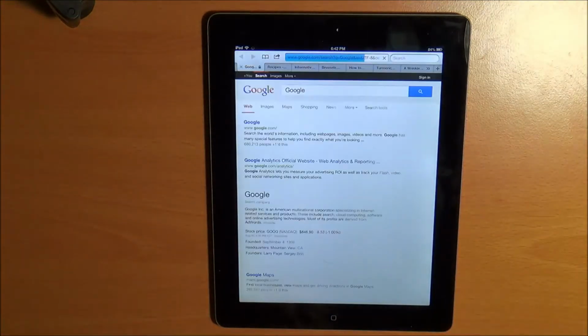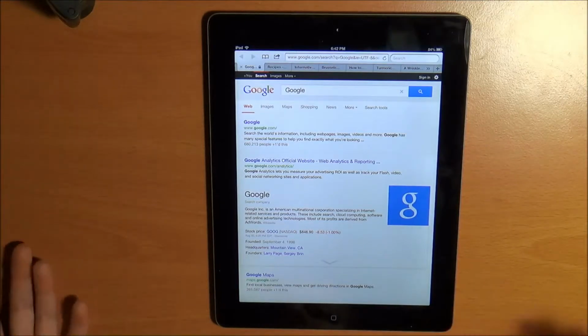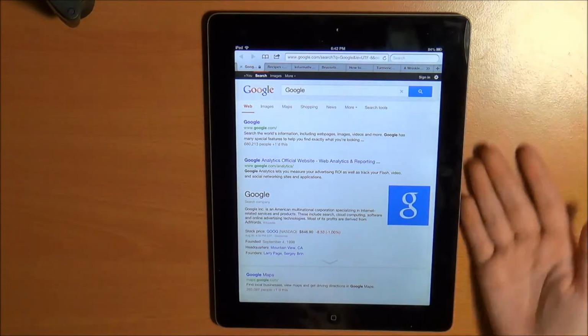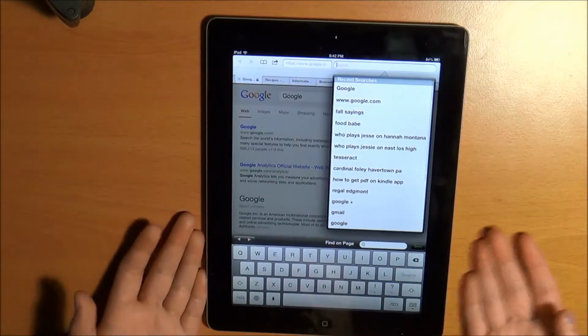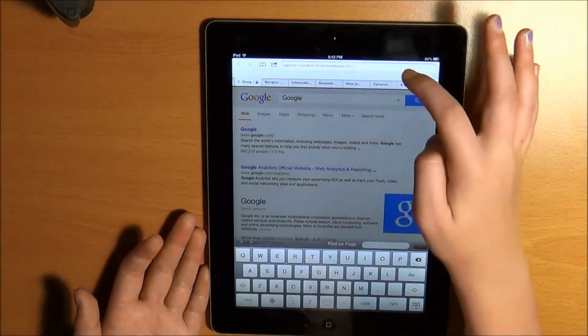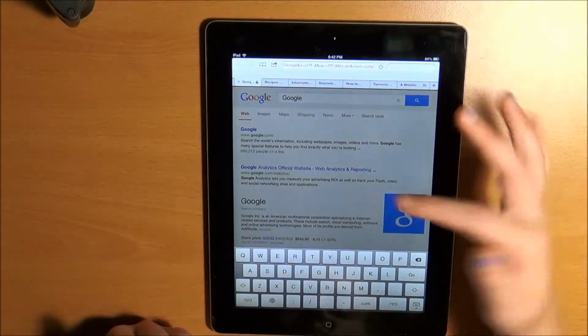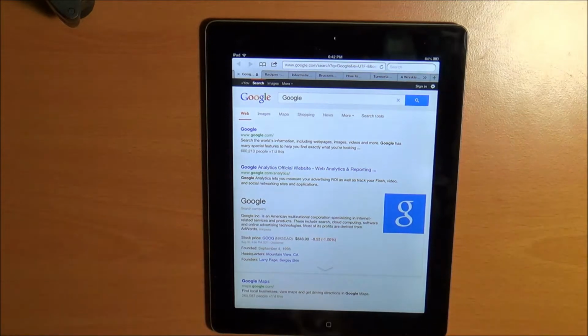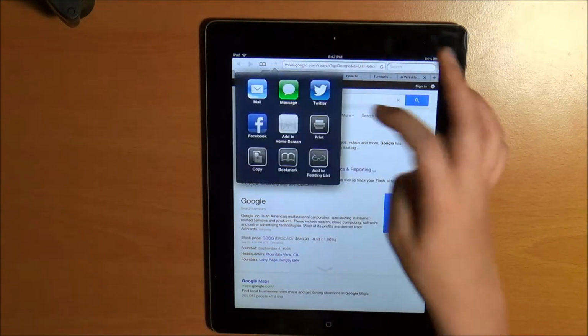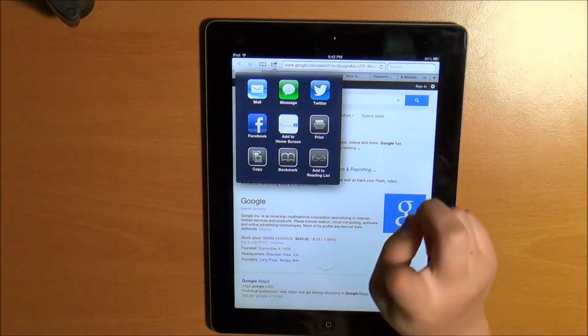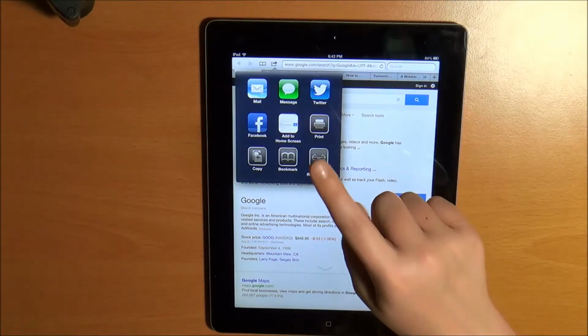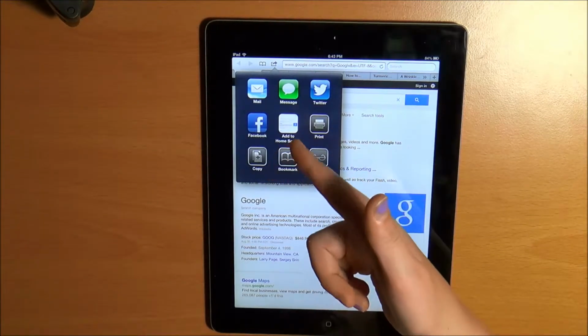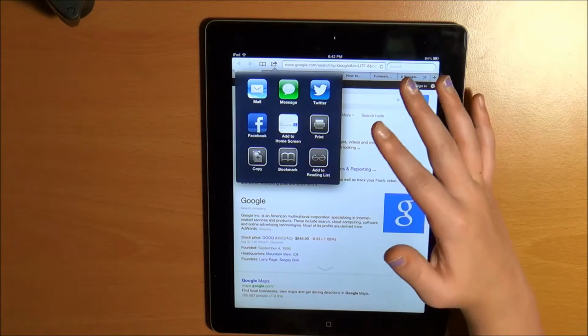Safari, I think that's pretty easy. It's just you click it and it's pretty much like the internet. You can search up here in Google. You can put in your web address and it'll come up and you can do all that. You can also do all of this stuff if you're on a page and you want to print it, you want to add it to your home screen. You can do anything like that.